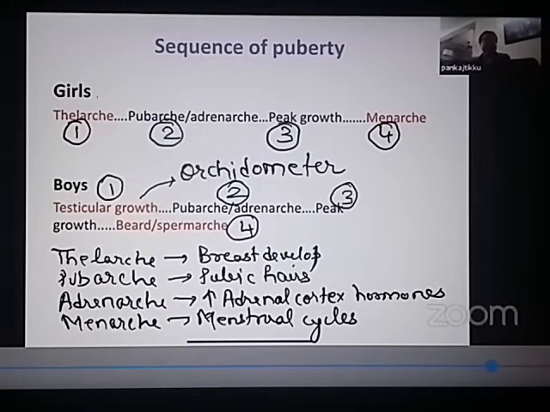And as you can see, what is the sequence of puberty in girls? Thelarchy, pubarchy, adrenarchy, peak growth spurt and menarche. And in boys, increase in the size of the testis, pubarchy, adrenarchy, peak growth spurt and growth of beard and spermarchy. So first sign of puberty in girls, thelarchy. Last sign of puberty in girls, menarche. First sign of puberty in boys, increase in the size of the testis, and last sign is growth of the beard and spermarchy. I hope everything is very clear to you till now.